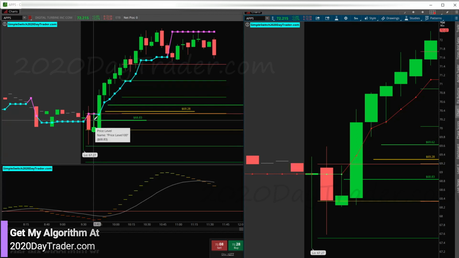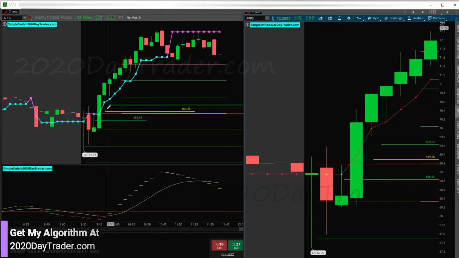So I jumped into this short right here, but then as soon as it dropped back down, just playing on the safe side, I took half off, and then I put the rest at break even, because once it did this flush, if it did this afterwards, there's a good chance it's going to continue higher. And I know that because I've traded APPS for like years. So when you trade a ticker all the time, you kind of get used to the way it moves and what it does and stuff like that. So you can get those little things that can help you out.